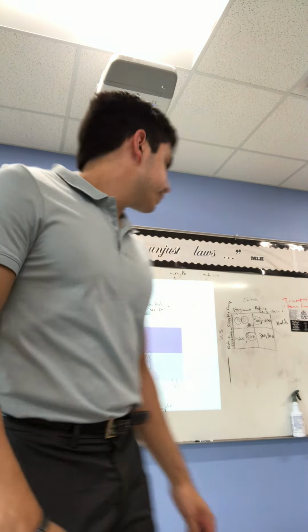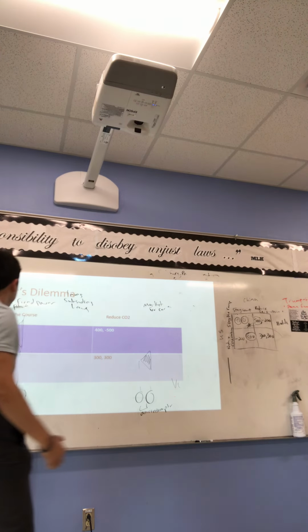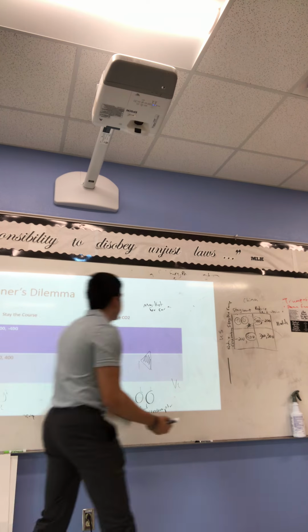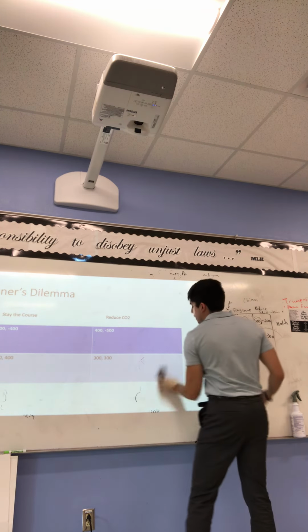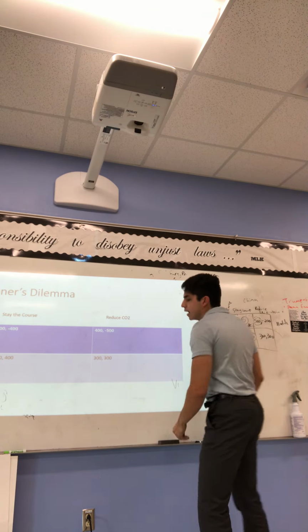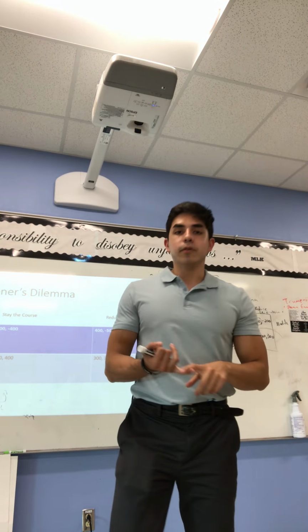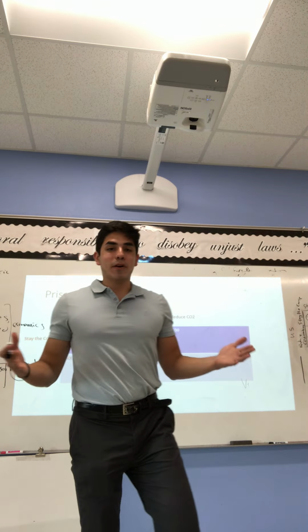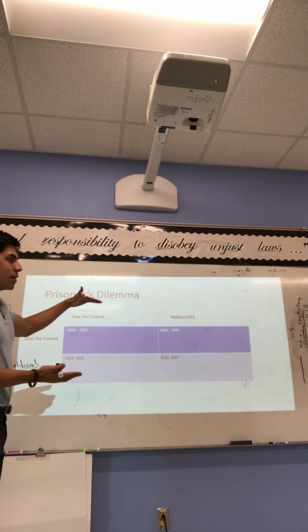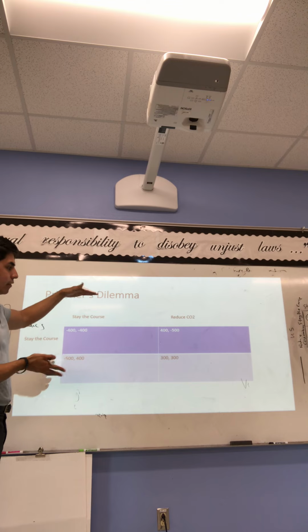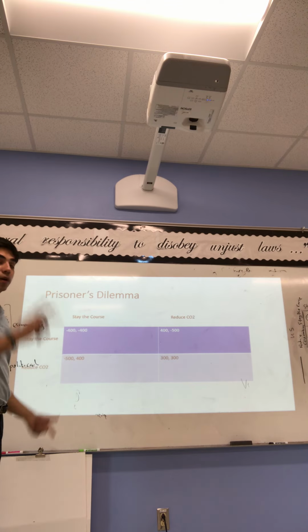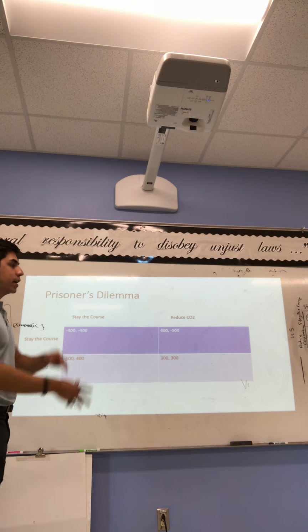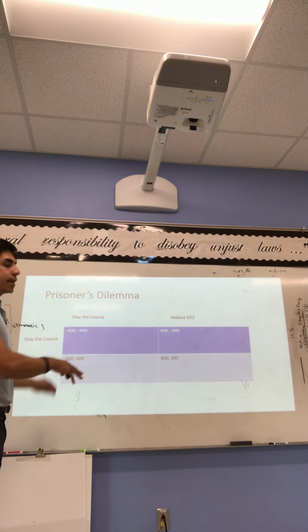Then we talked about the prisoner's dilemma to help think about the precarious nature, that's an ACT word, the sort of fragility or the difficulty in creating what is called a multilateral international agreement, meaning an international agreement between more than just two parties. In this game theoretic structure, this payoff matrix, we only have two countries. So we can even see the incentive to deviate from a cooperative state at play here.